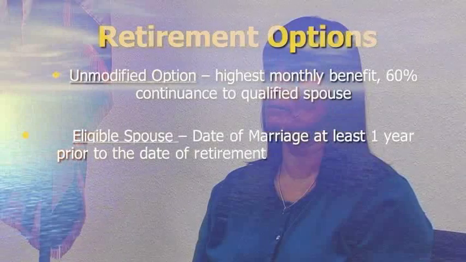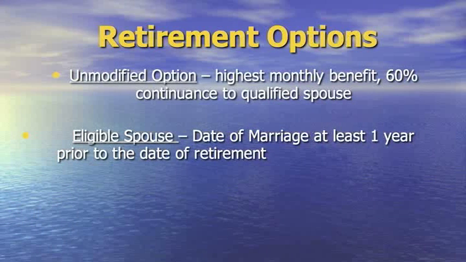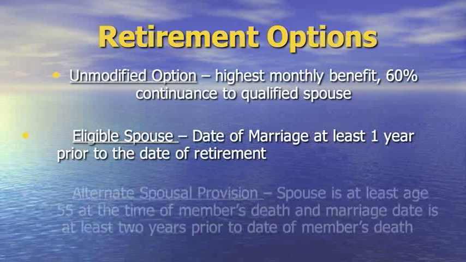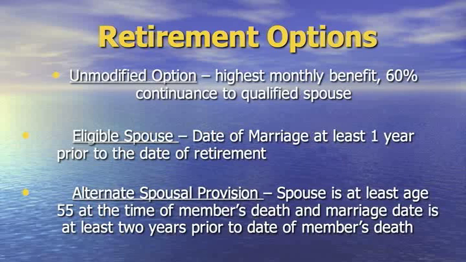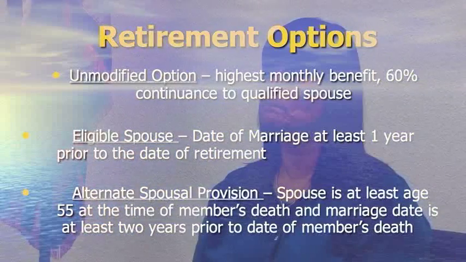There are 2 ways a spouse will be considered eligible. If the date of marriage is at least 1 year prior to the date of retirement, the spouse is considered an eligible spouse for purposes of the continuance. An alternate provision in the law allows a spouse to qualify for a continuance if the spouse is at least age 55 at the time of the member's death and the marriage date is at least 2 years prior to the date of the member's death.